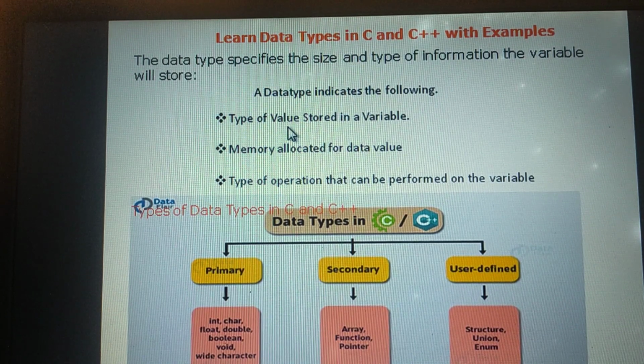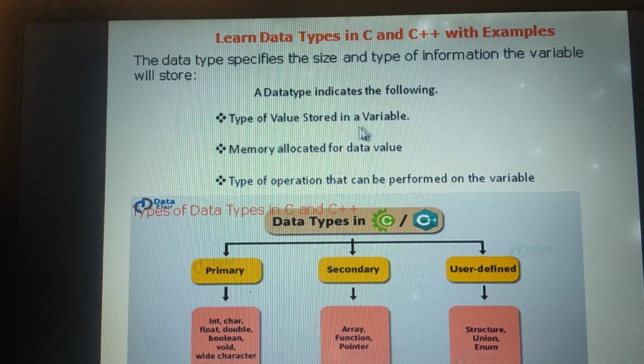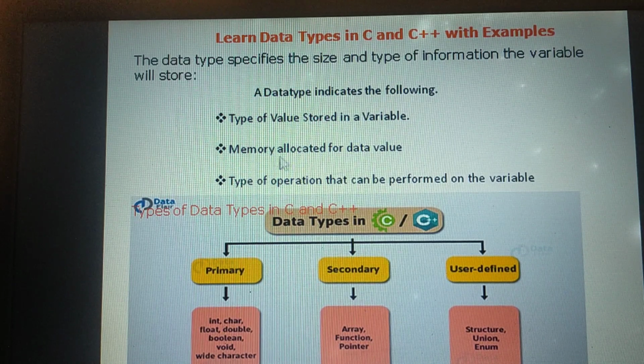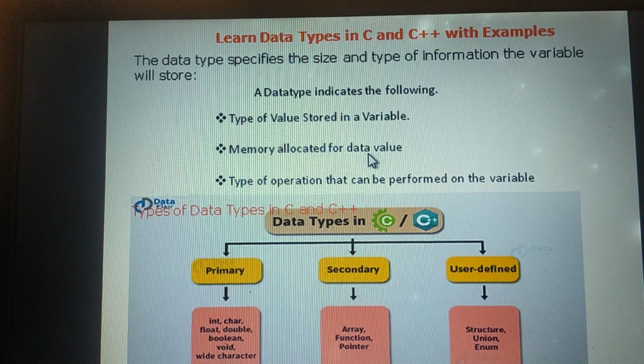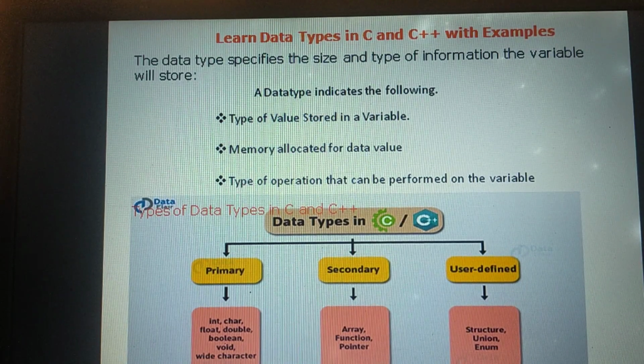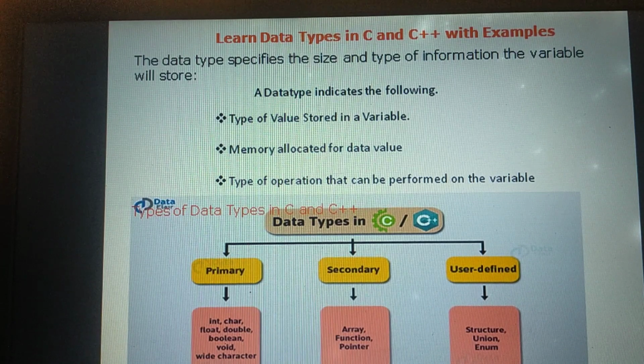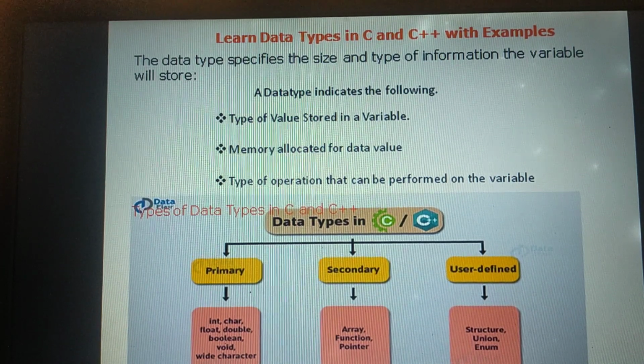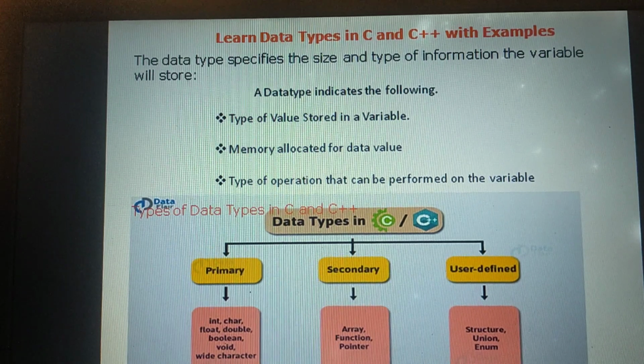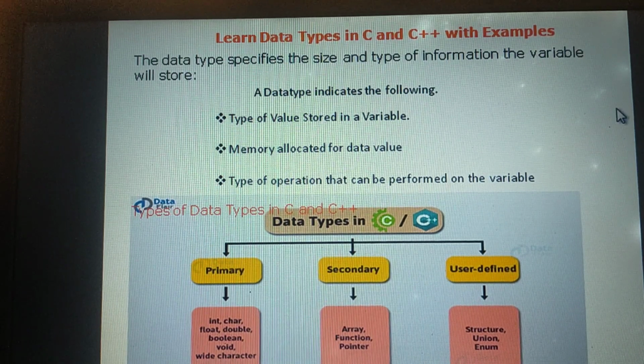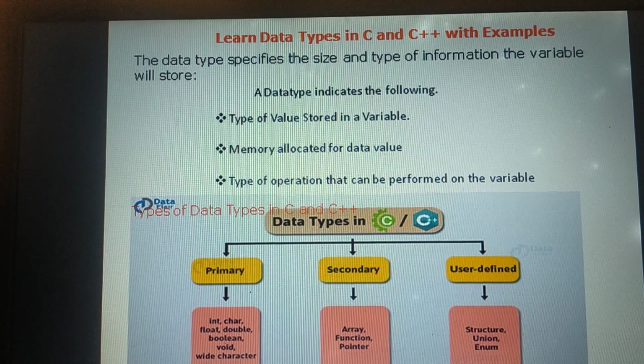Next, a data type indicates the following. First one, the type of value stored in a variable, which I have already discussed. The second one, memory allocated for the data value, that is, how much memory is allocated for a particular value. How do we find that out? Depending on the data type of the particular variable. Next one, the type of operations that can be performed on the variable, that is increment, decrement, addition, arithmetic expressions like that.